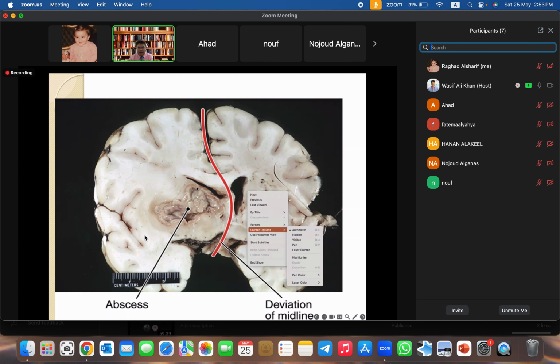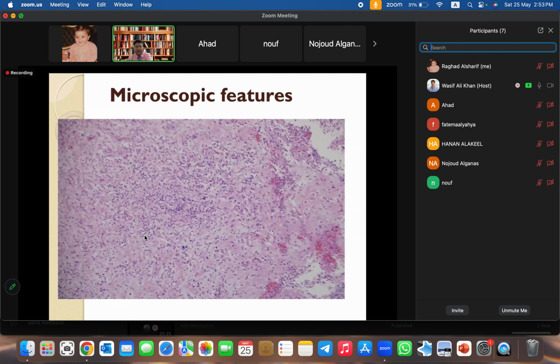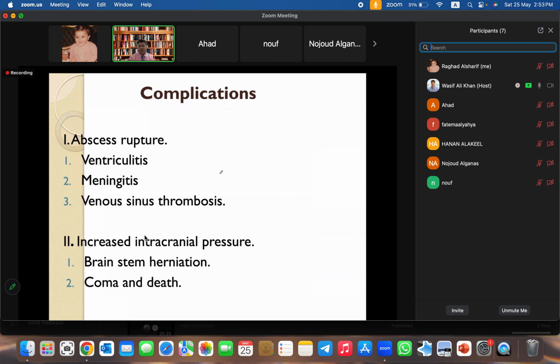So we discuss this in great detail at the time of lecture, shift in midline. Then the microscopic features we just now discussed in the OSPE examination. Right. Now, what about complications?